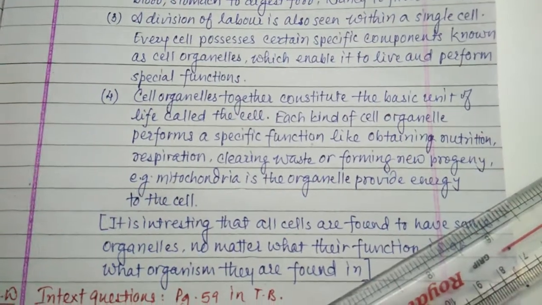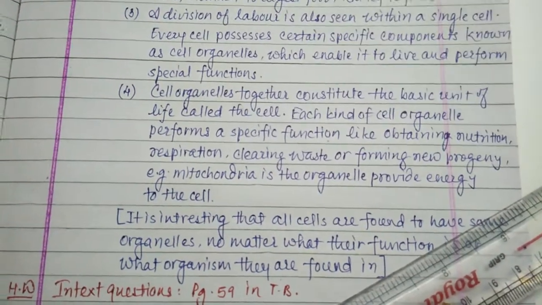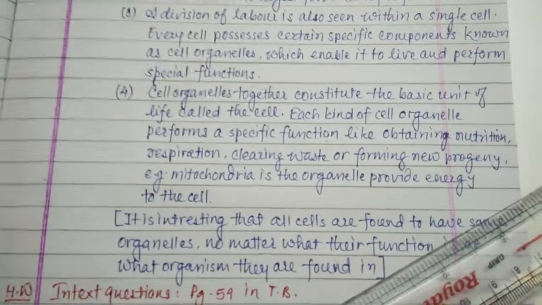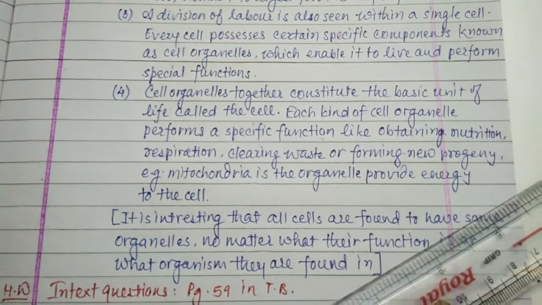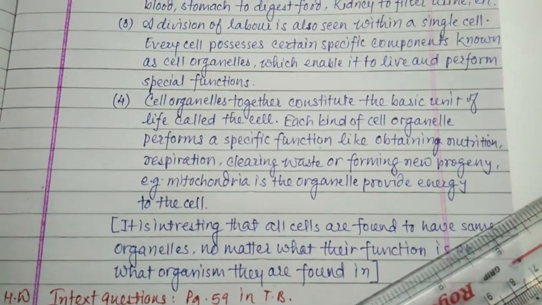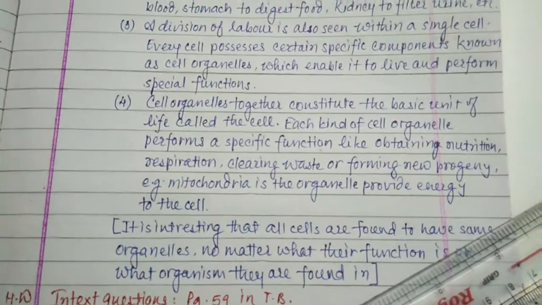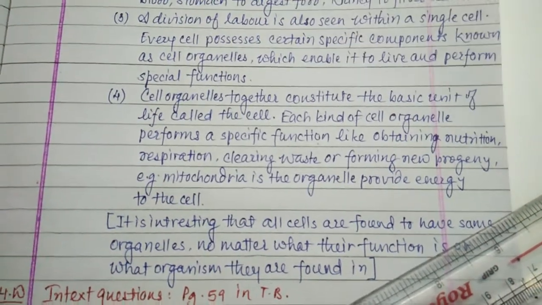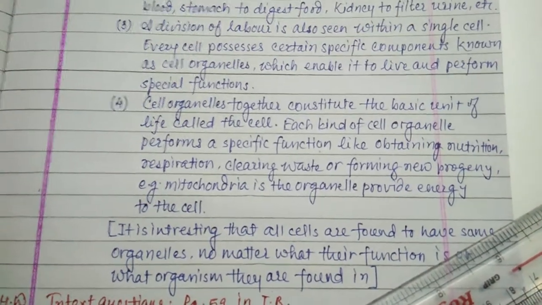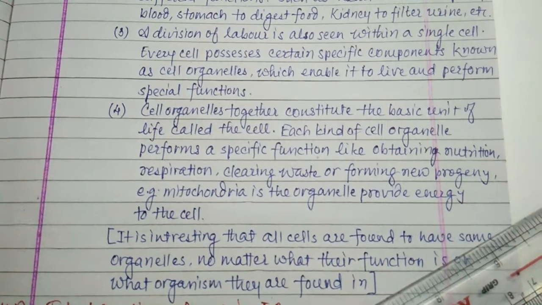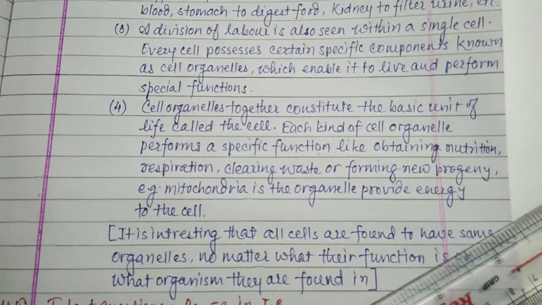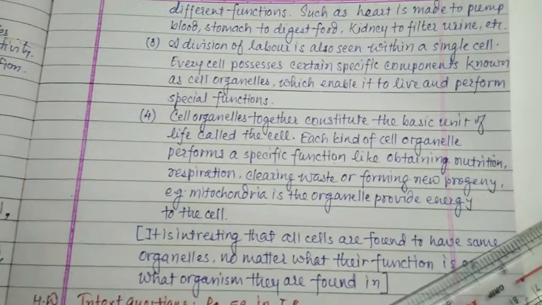Each kind of cell organelle performs specific functions like obtaining nutrition, respiration, clearing waste, or forming new progeny. For example, mitochondria is the organelle which provides energy to the cell.